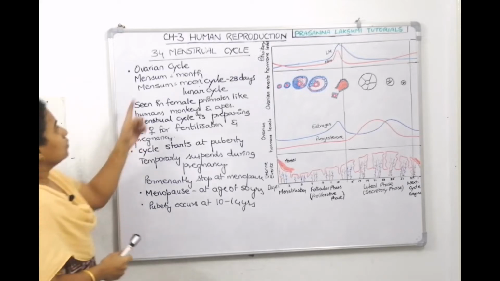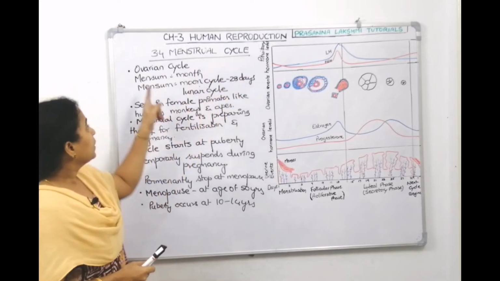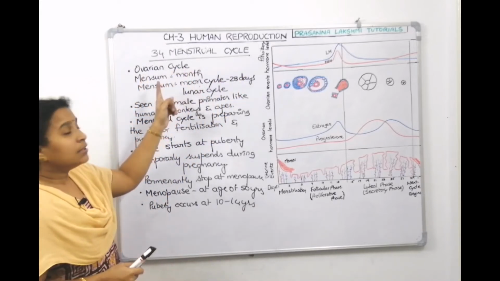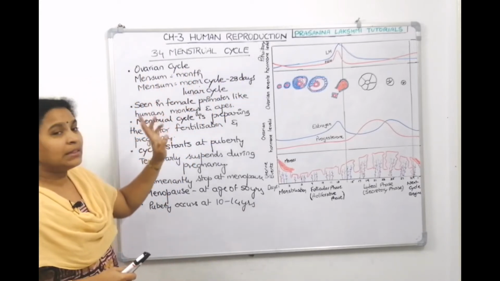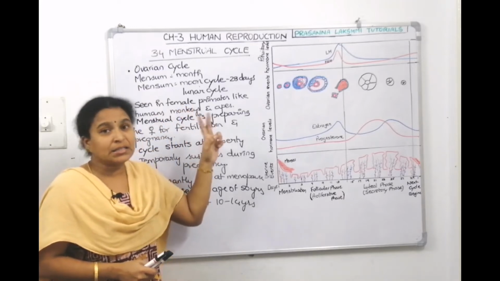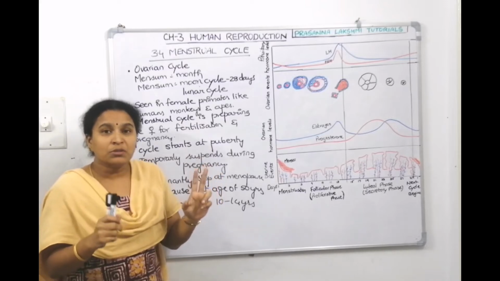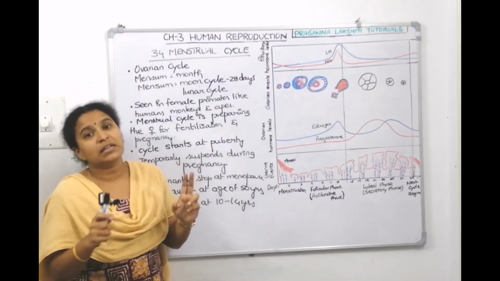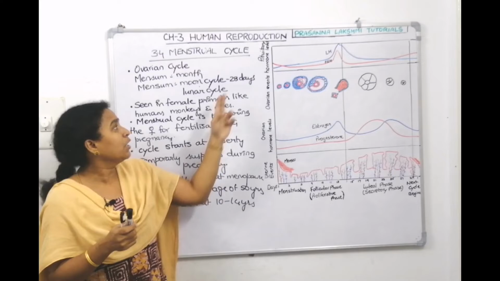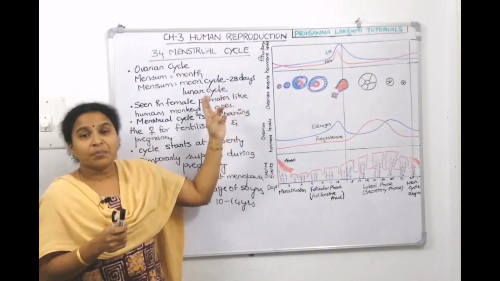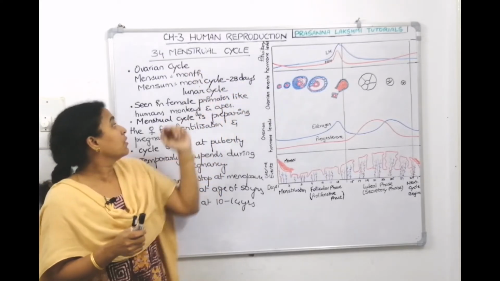Right? So, we were discussing the menstrual cycle. It's also called the ovarian cycle. Mensum means month, and menses is also called moon, so it is a moon cycle. The moon cycle is also called the lunar cycle. The lunar cycle completes its rotation in 28 days. That's why they have derived the word menstrual cycle from there.